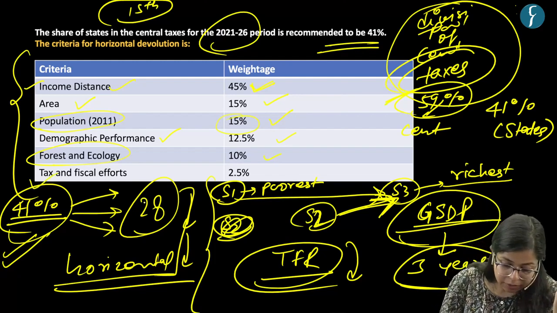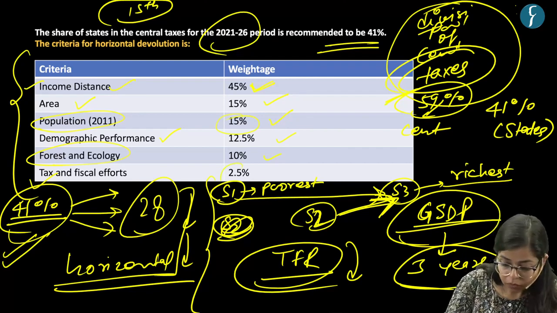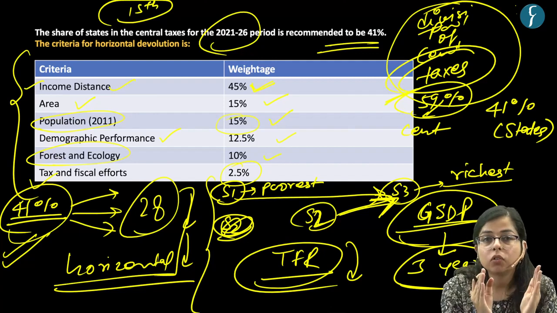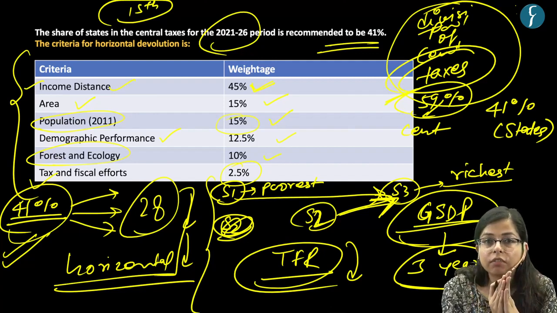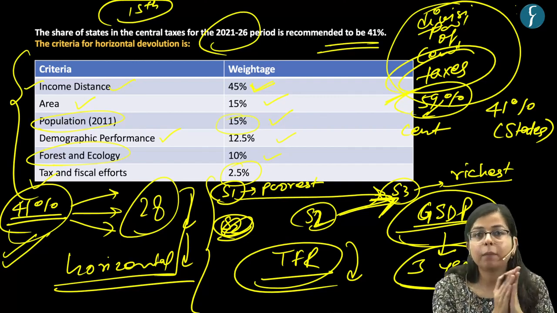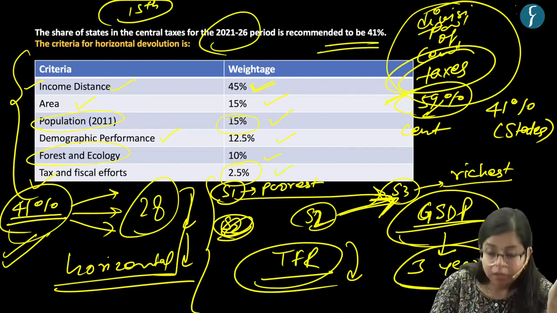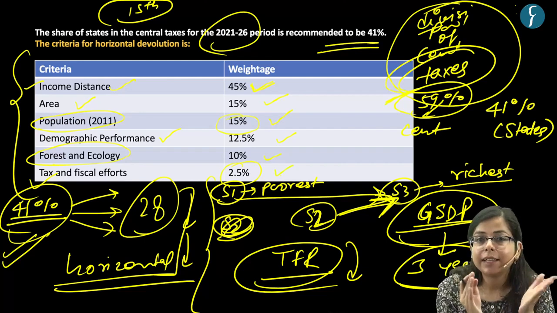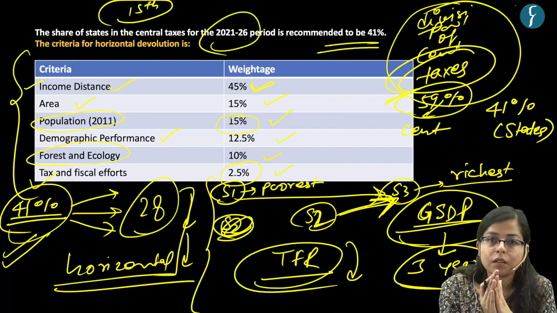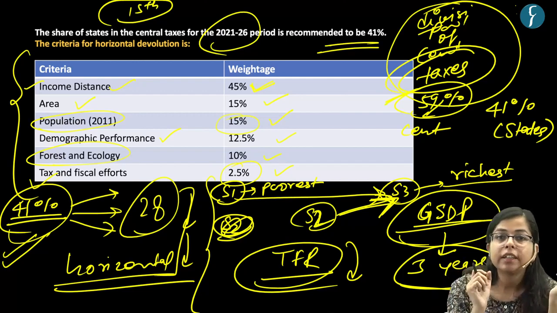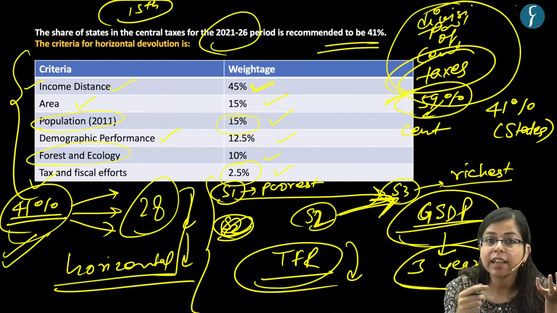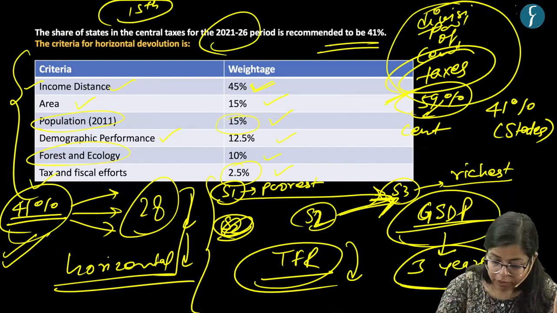The other thing is tax and fiscal effort. This means that the states which are working efficiently in collection of taxes will get a better grant, right? This does not equate to greater tax collection. This equates to efficient tax collection. Any state which is working on tax collection efficiently is going to get more grant, okay?